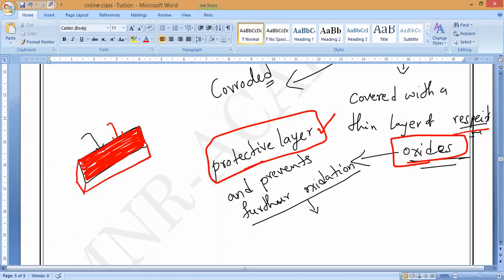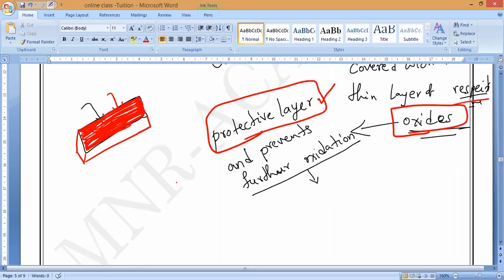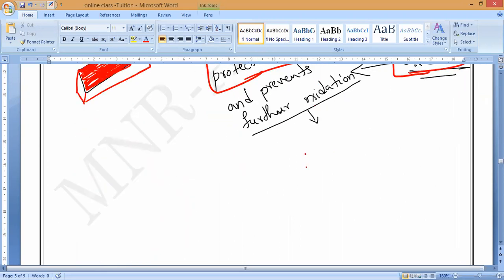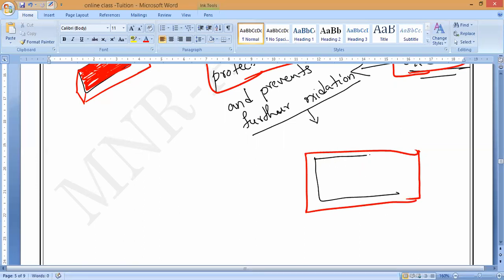Understand? Please respond, everybody. Nobody is answering. For example, if I take this much thickness of metal and keep it in the atmosphere, what will happen, guys? The outside layer exposed to the atmosphere will first react with oxygen and form a protective layer called the respective oxide.